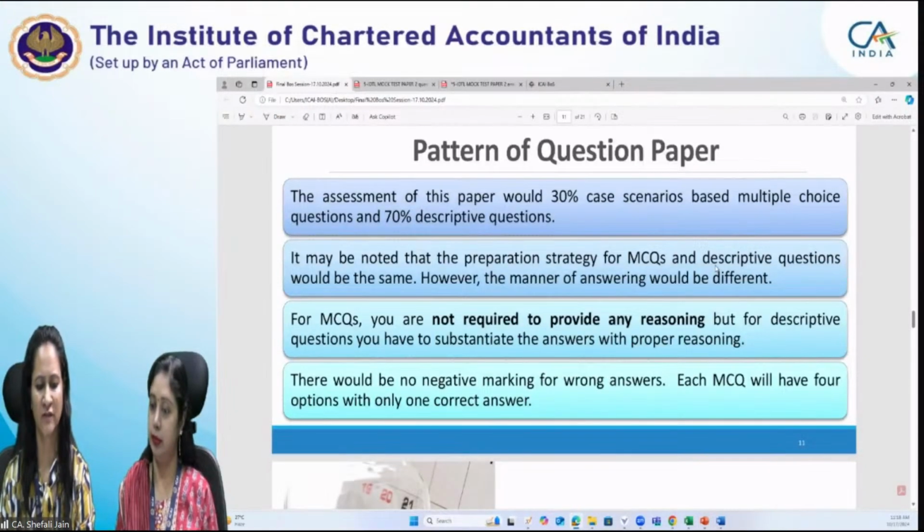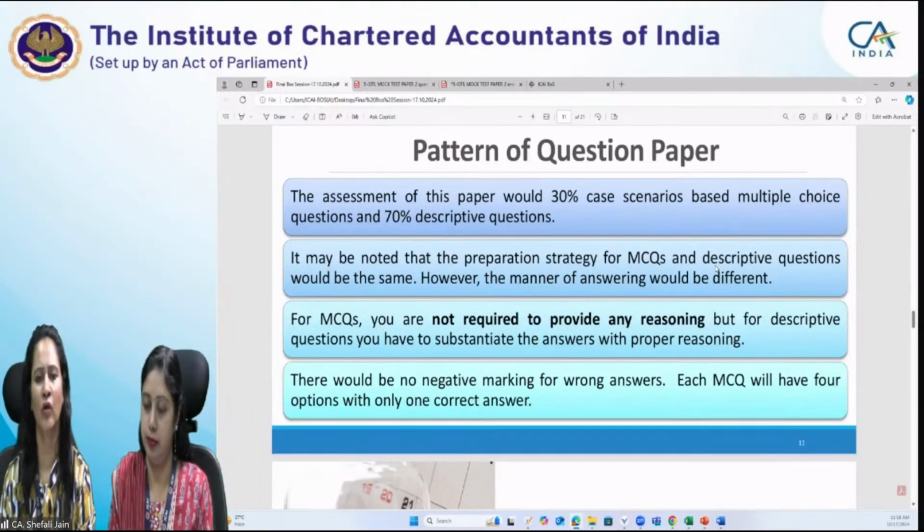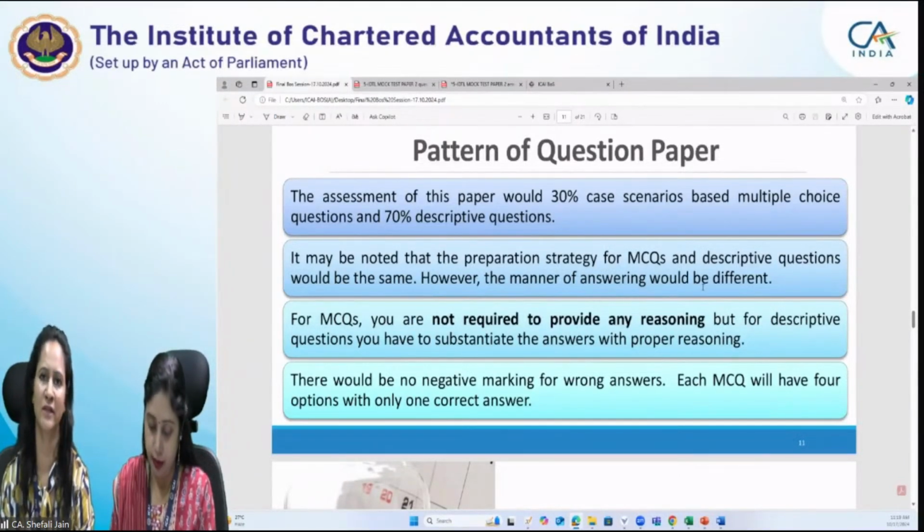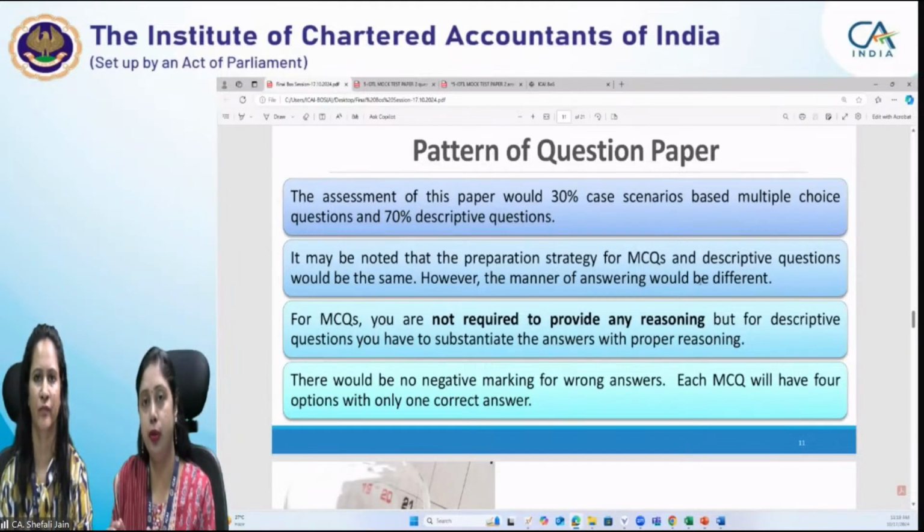Then for MCQs, as we have discussed, no reasoning is required as compared to descriptive questions, and there is no negative marking. Each MCQ will have 4 options with only one correct answer. One more point I would like to emphasize here is that the answer of the MCQ should arise from the facts of the case scenario. Don't answer the multiple choice question as a standalone. You need to correlate the question with the facts of the case. Whatever information is given in the question, you have to see that information and based on that, the question has to be answered. So along with the relevant provision of law, you have to refer to the information given in the question.